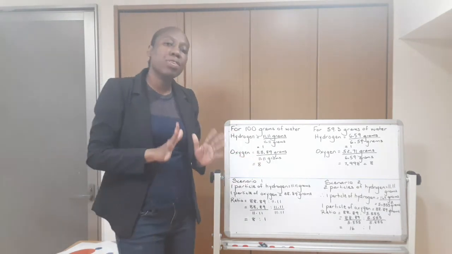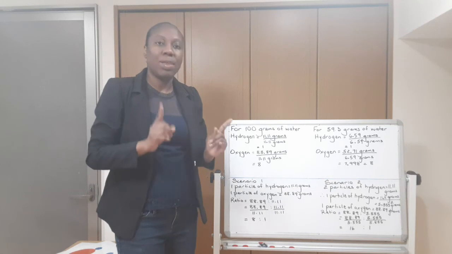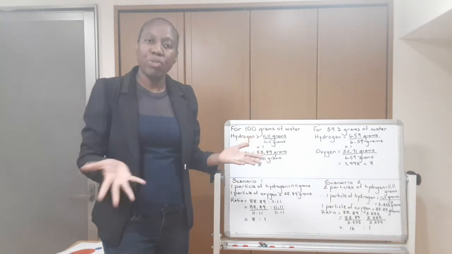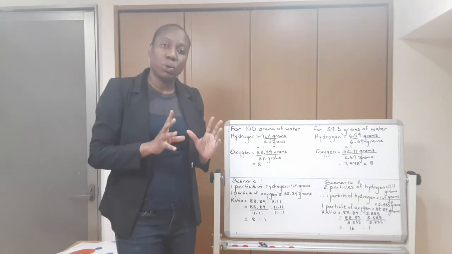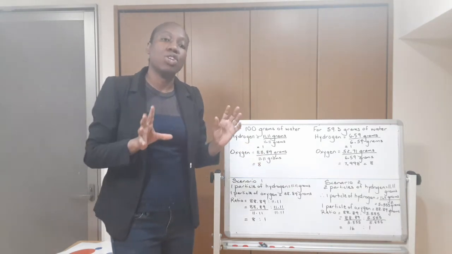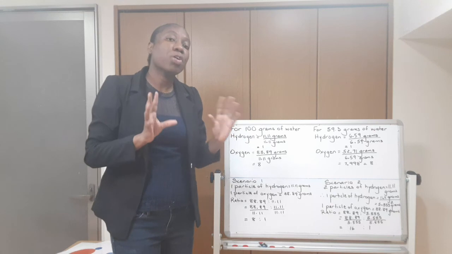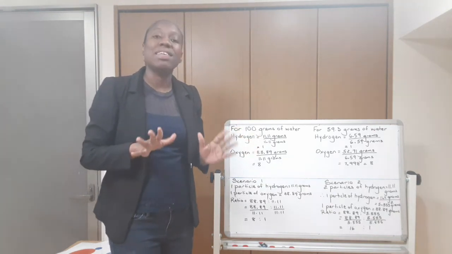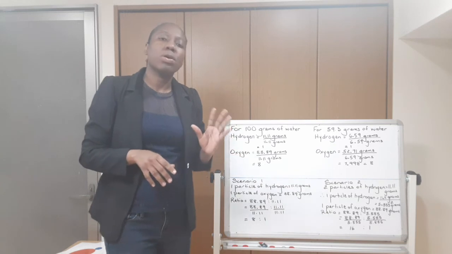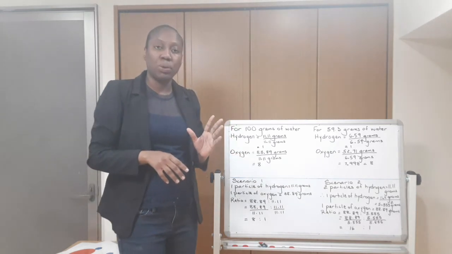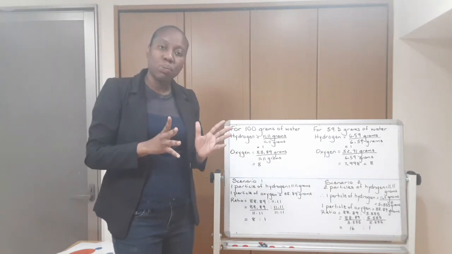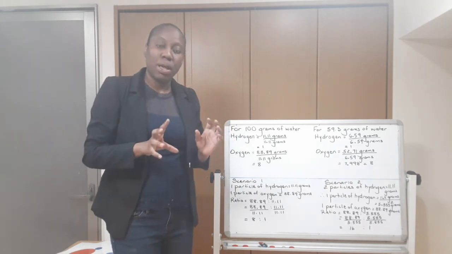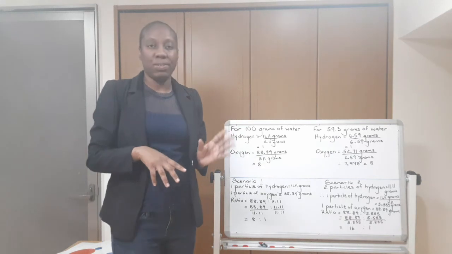But the important thing to take away here is that regardless of whether it was lake water or river water, the ratio of hydrogen to oxygen was the same. So therefore, the compound in lake water and river water is indeed the same. This concurs with the law of definite proportion, which says that a compound is made up of particles in a fixed ratio that is the same regardless of the source.